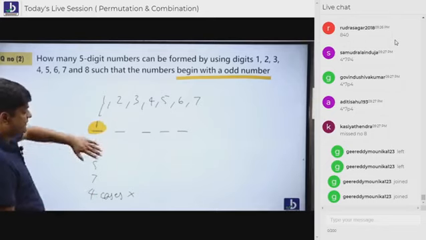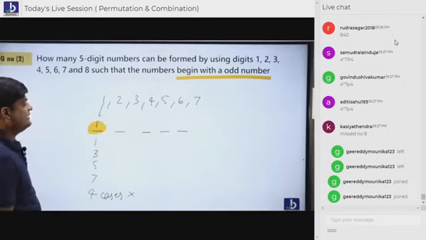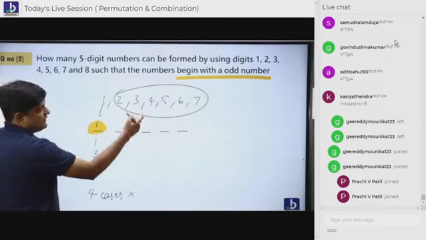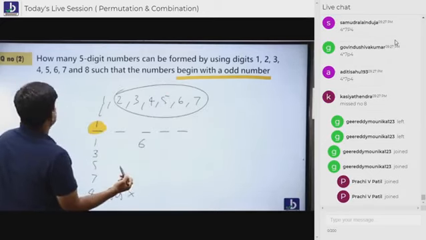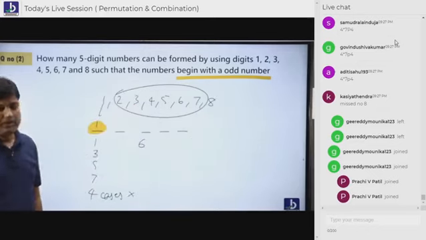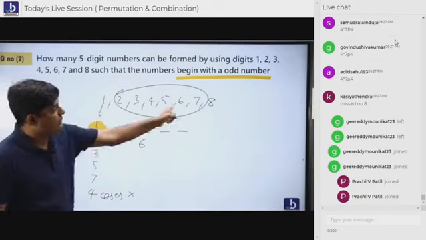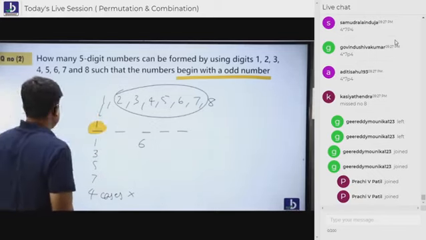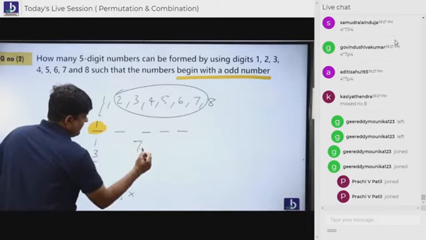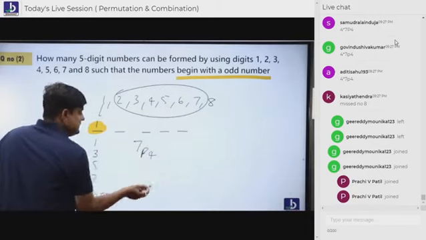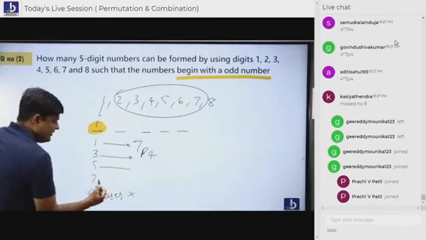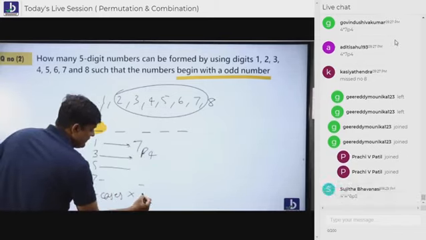So 1 sat here. Leave all these things. 1 is sitting here. Now how many people are standing? 1, 2, 3, 4, 5, 6. Oh, 8 is also there. I'm sorry, students. 8 is also there. So 7 people are standing, not 6 people. These 7 people have got 4 places. This 7P4 is coming with 1. Same 7P4 with 3. 7P4 with this 5. So 4 cases into 7P4.